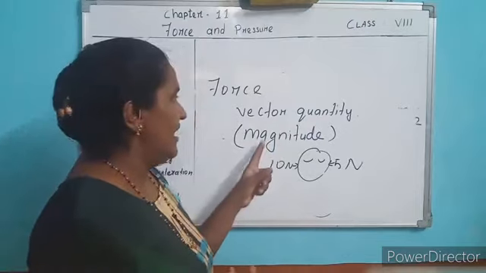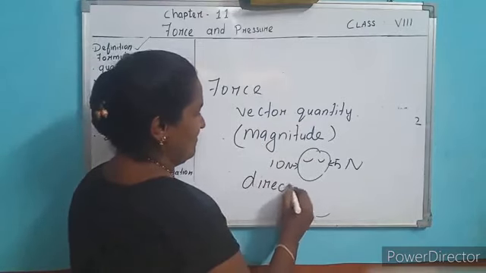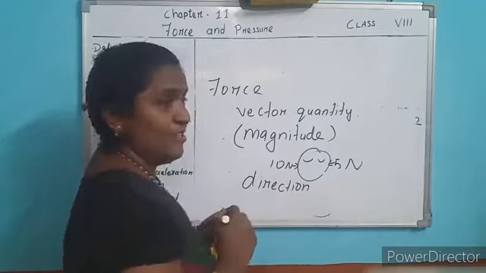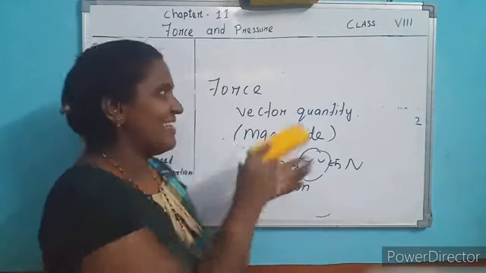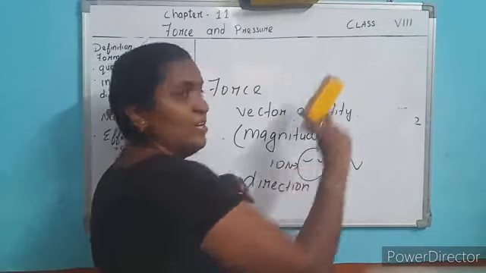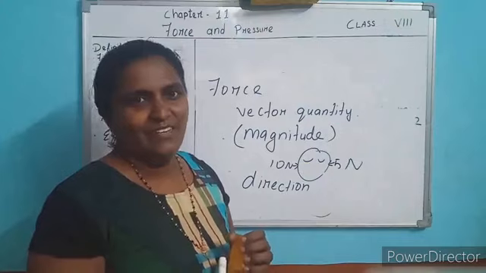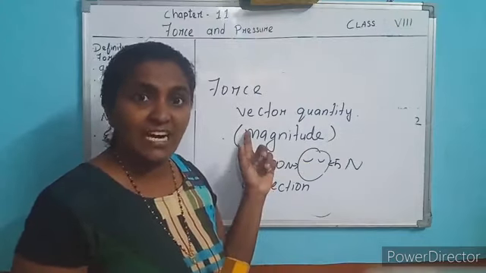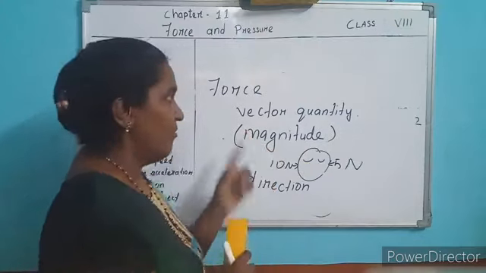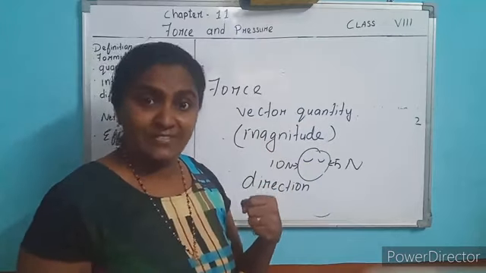And what is direction? You can move things in this direction or that direction by applying force. Force has direction as well as magnitude. So force is called a vector quantity. Why is it a vector? Force has both magnitude as well as direction.